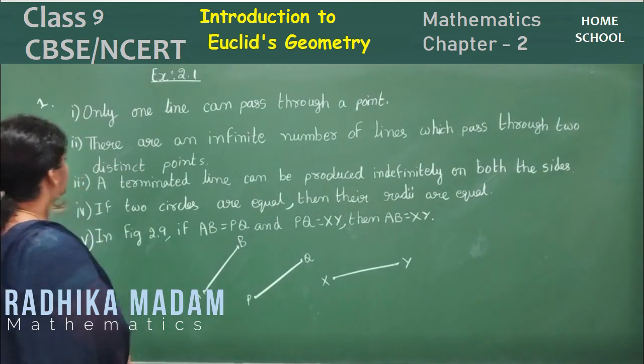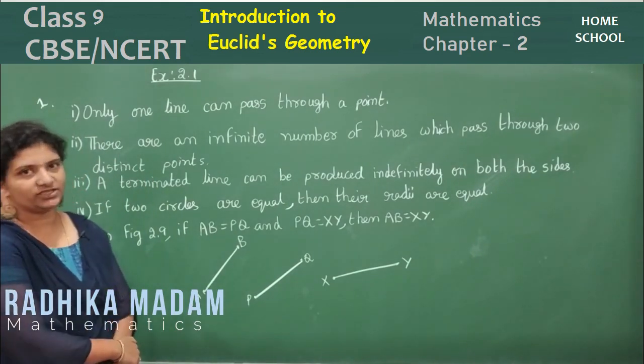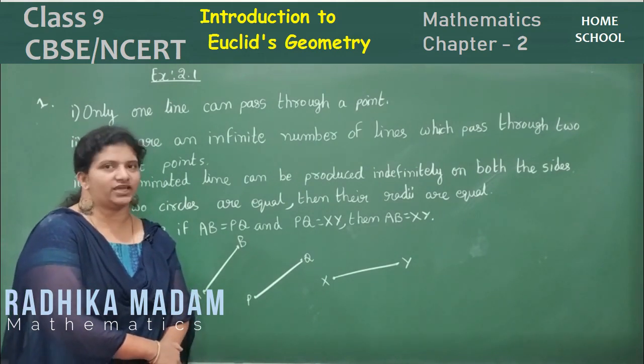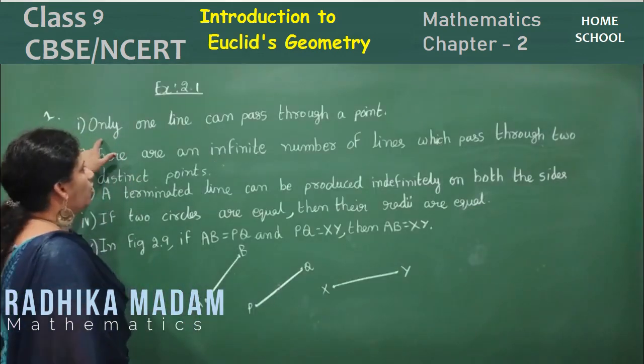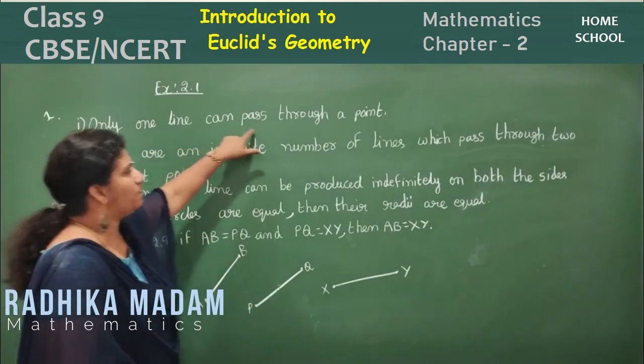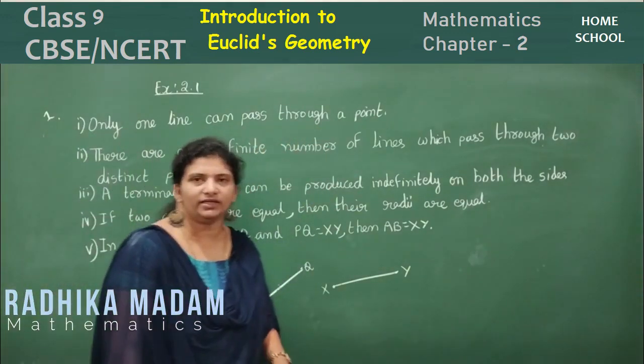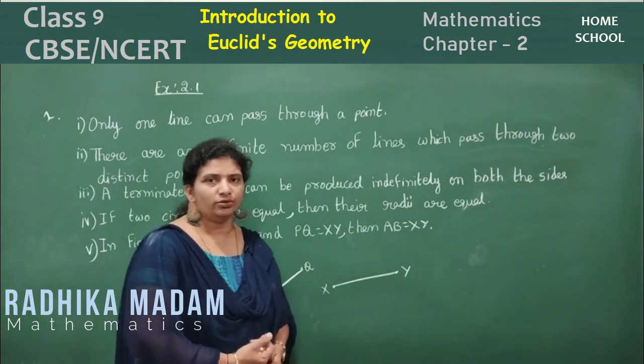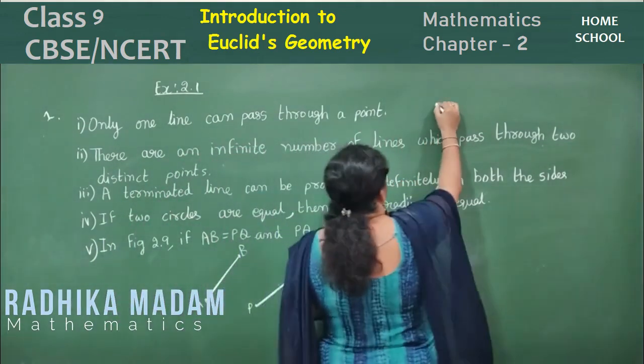So look here children, they have given 5 sub-questions. State whether they are true or false and justify your answer. First question. Only one line can pass through a point. So, can only one line be passed through a point? No. We can draw many lines.